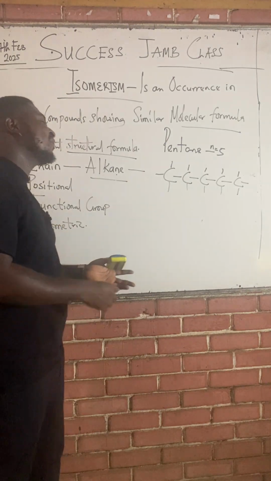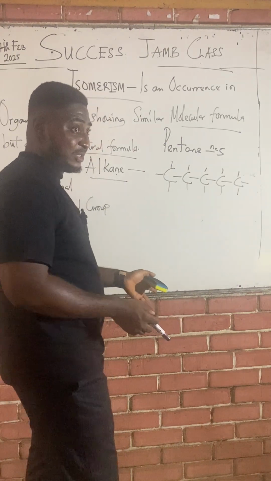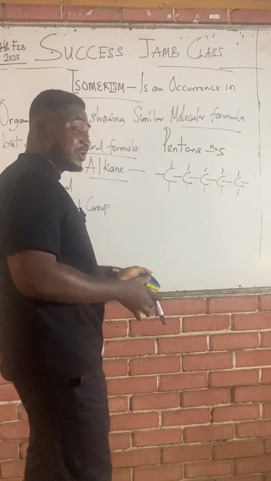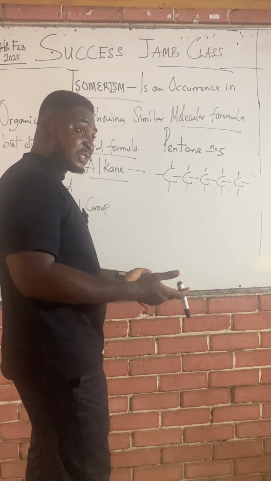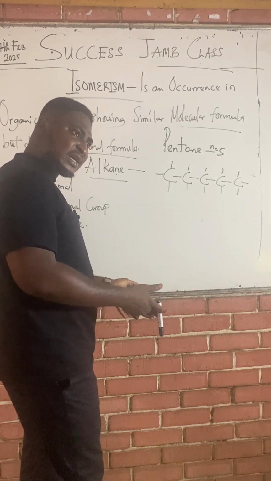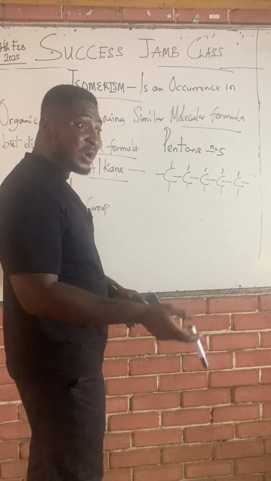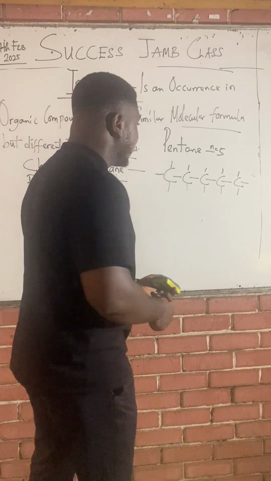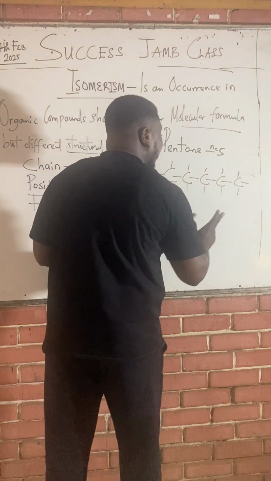In the exam, the question may be: which of the following is not an isomer of pentane in the options below. Jamb has 4 options, A, B, C, D. They give you 3 correct isomers, since pentane has 3 isomers, and put 1 wrong isomer. So the straight chain pentane is the first isomer of pentane.